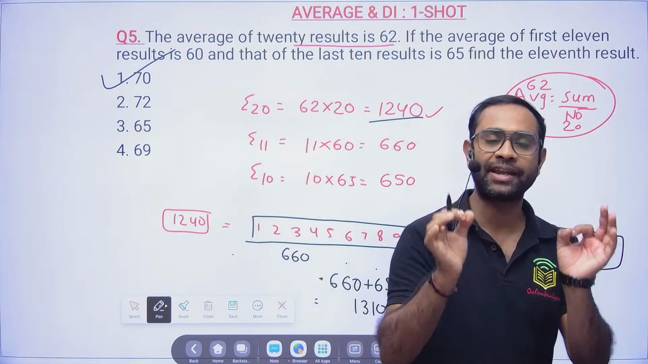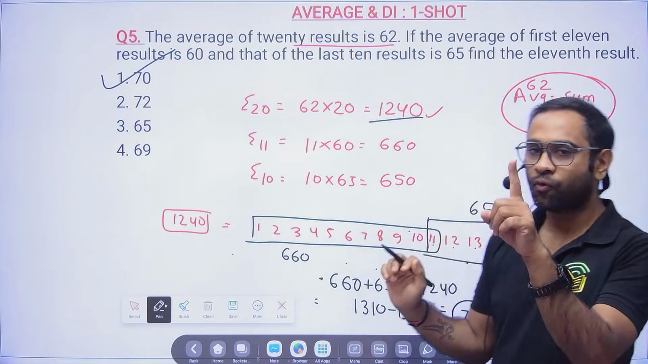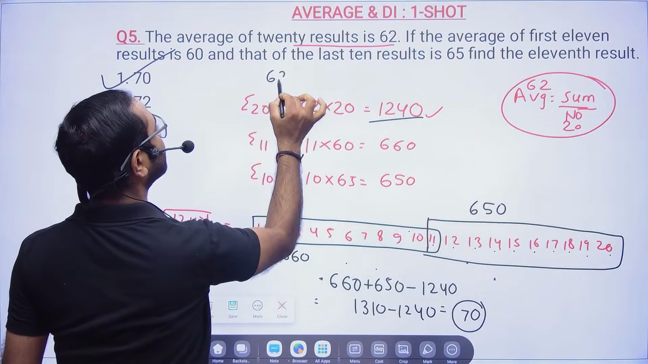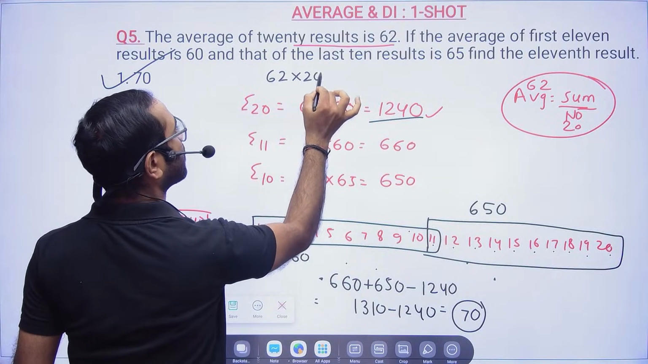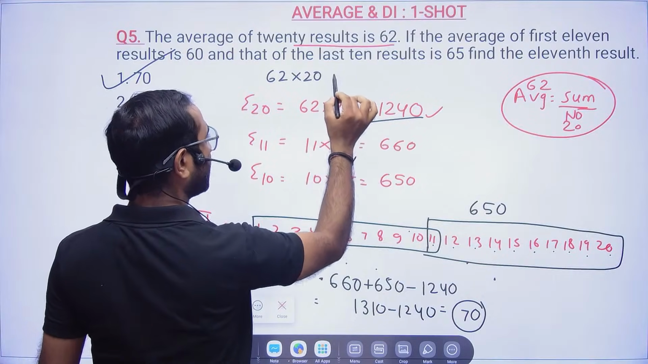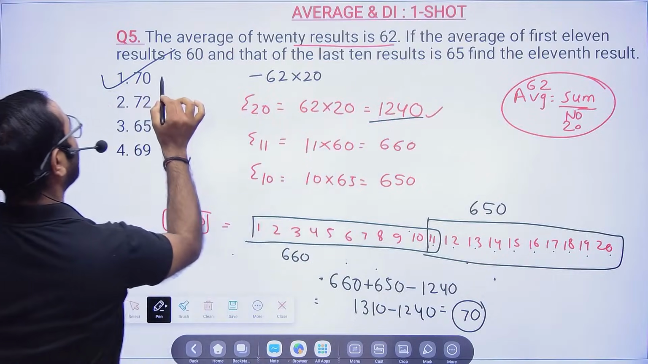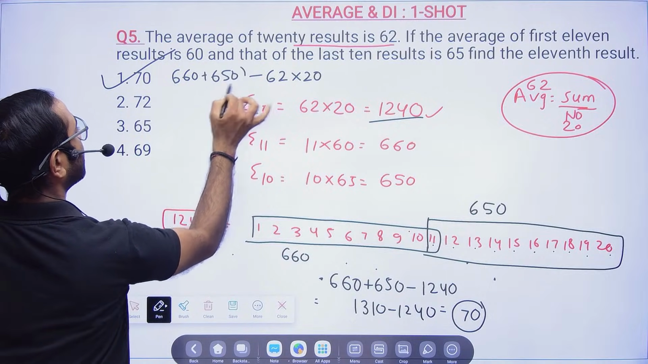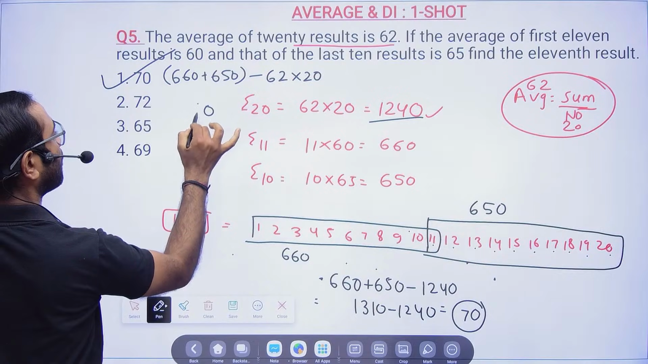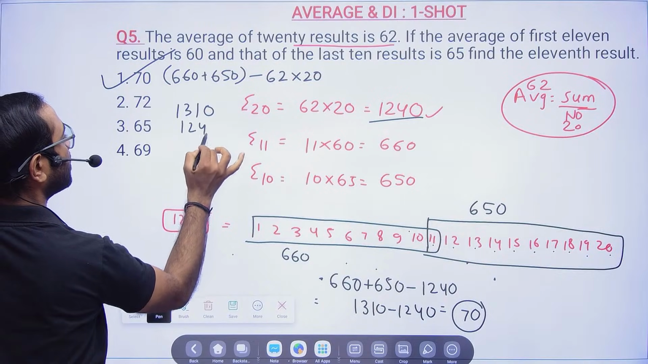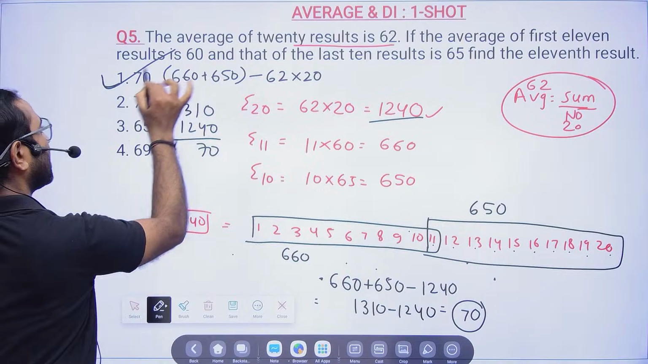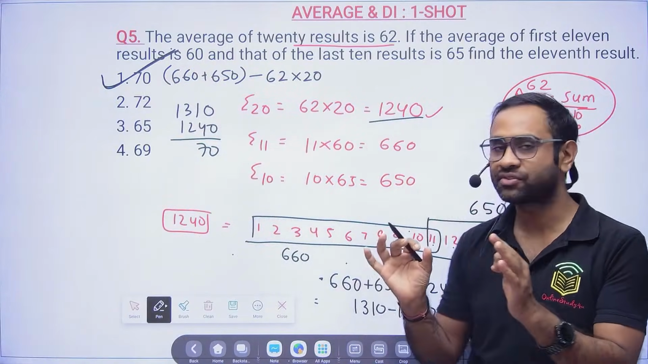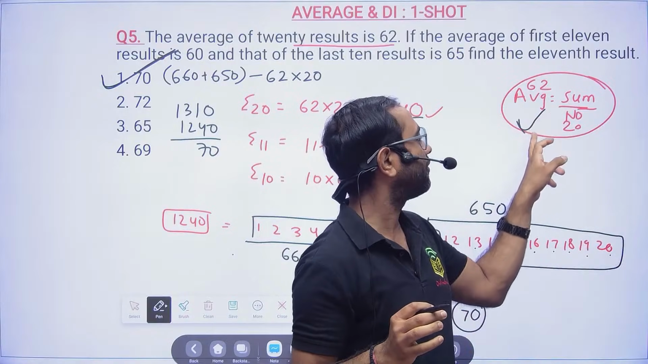Okay, so I explained how it came. Otherwise, it is only one line. So bhaiya, 20 is 62 into 20. Then what we have to do, the sum of the first 11 is 660 and the last 10 is 650, you add them and subtract 1240, and you will get the answer 1310 minus 1240, which is nothing but 70. A one line solution will be there. But the only thing is, now also we do write this formula.